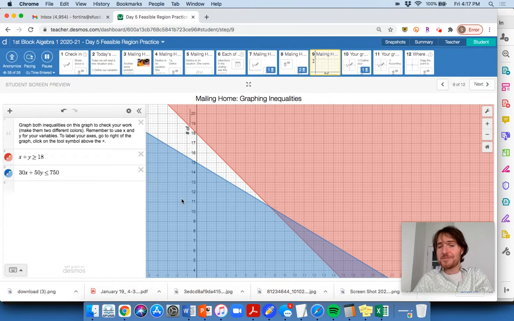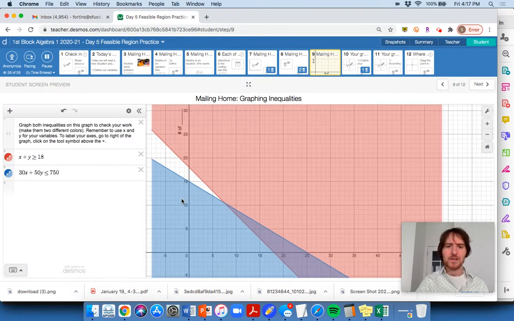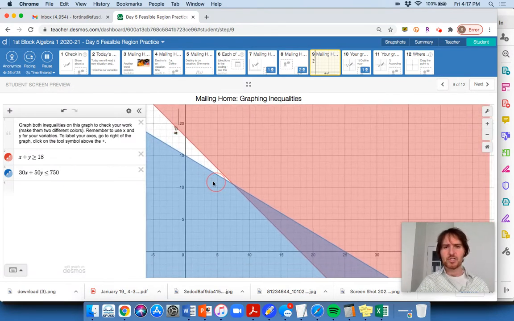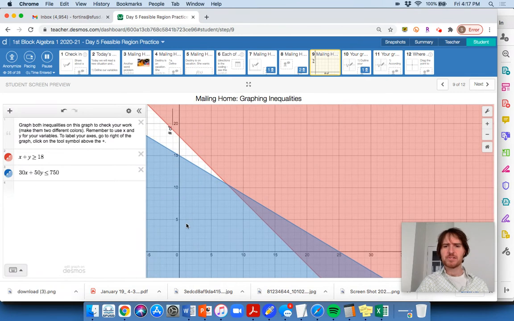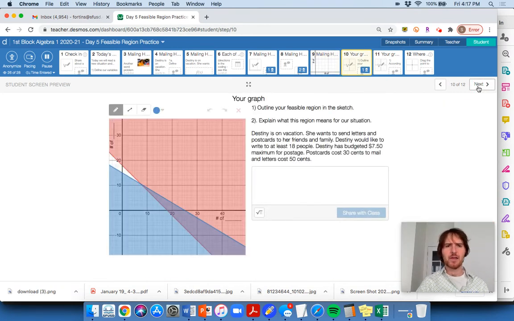Yep, that's what I graphed. I think I did it right. Hey, pat myself on the back. Where's the feasible region? What does it mean? We'll talk about that in a second. All right, going to the next slide, slide 10. There we go. There's my graph. Cool. It's showing it to me. That's pretty neat. It says outline your feasible region in the sketch.